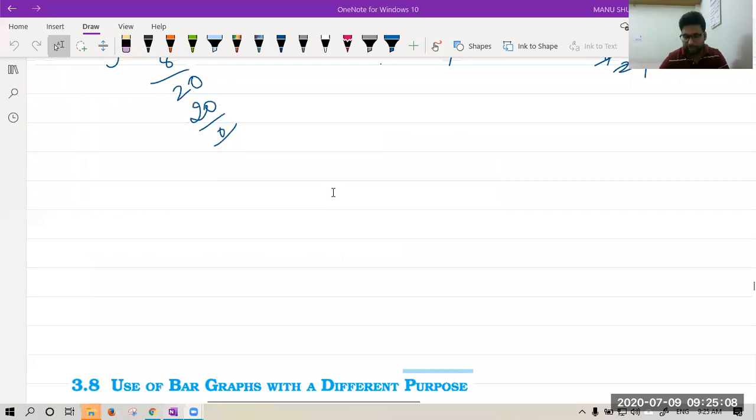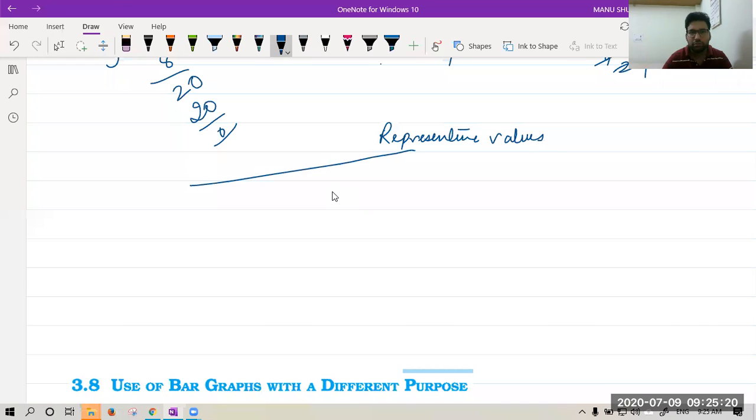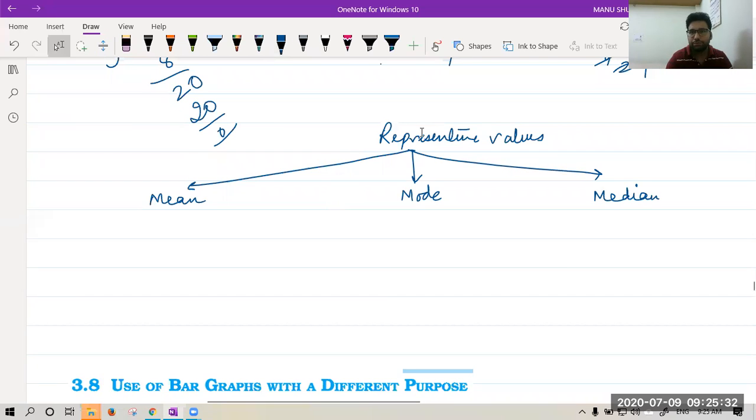Okay. So let us recall what is mean, median, and mode. We have seen representative values. In this, first is mean, second is mode, and third is median. Please don't write anything in between. Yes, this is classwork, beta. You are free to write whatever important it is there. Don't worry about writing all things or not. What you find important, you can write, so that it is easy for you to understand later on.